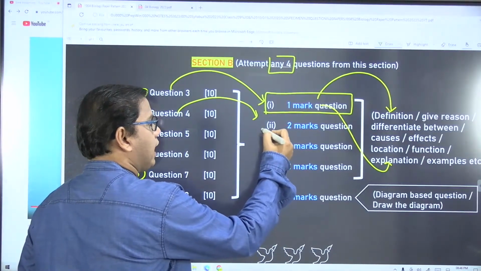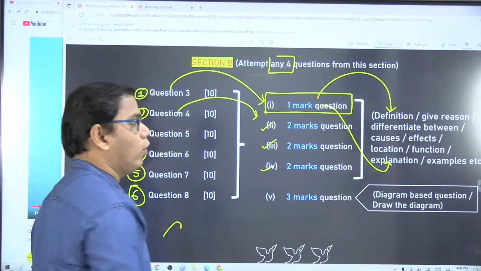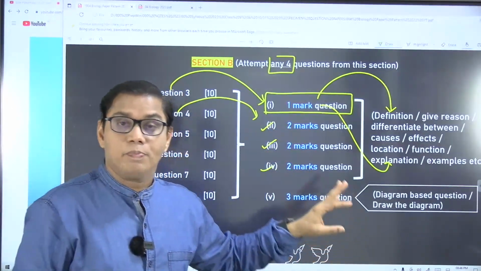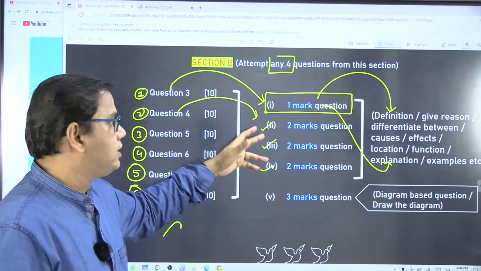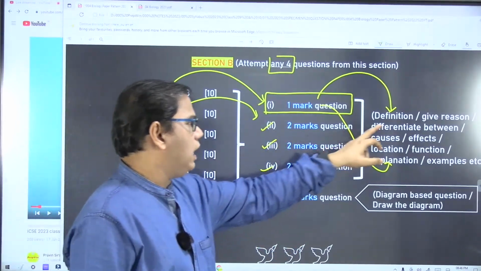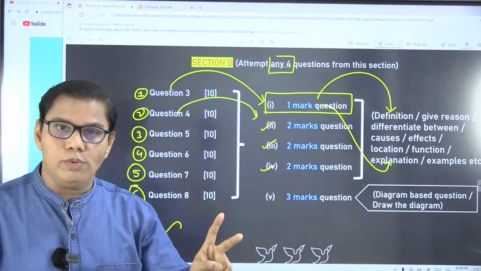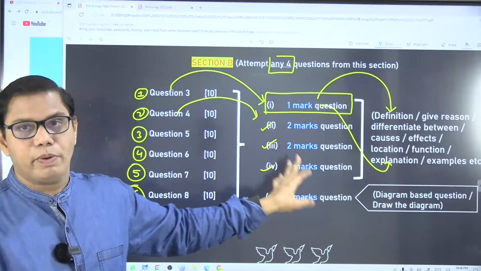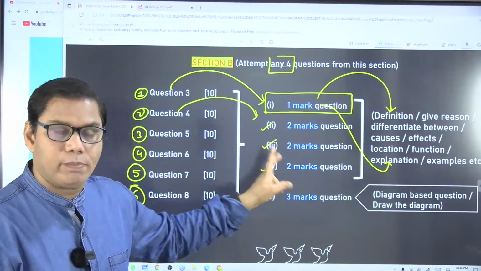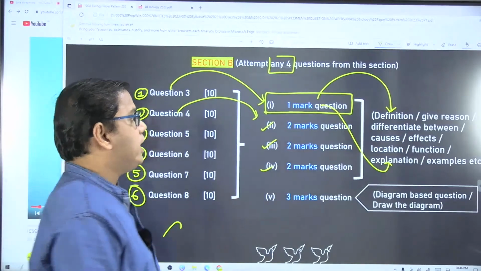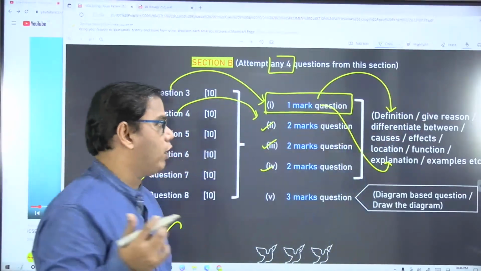The rest three questions, that is question number 2, 3, and 4, are 2 marks each. This is a change over here. Earlier also, differentiate between was for 2 marks. I think this specimen paper also includes a differentiate between, which is for 2 marks. The change is that give reason has also been asked for 2 marks.